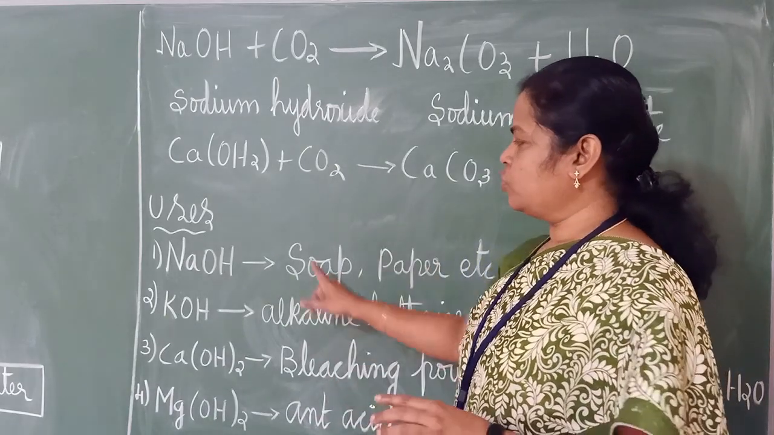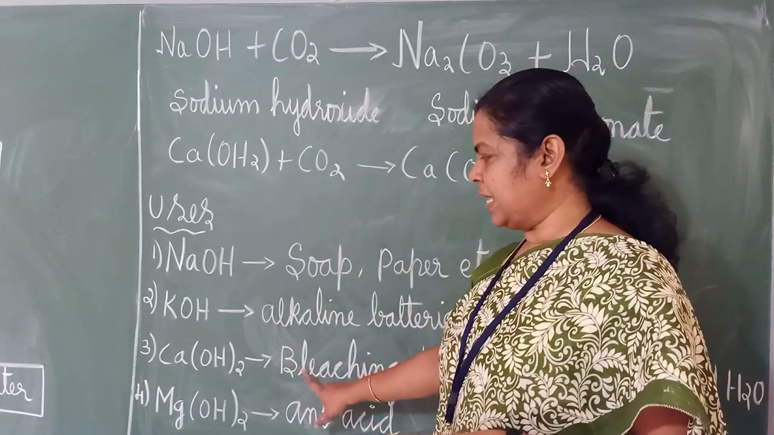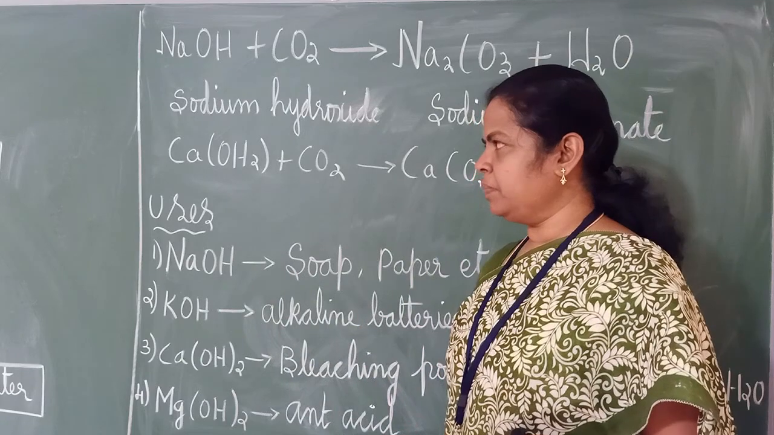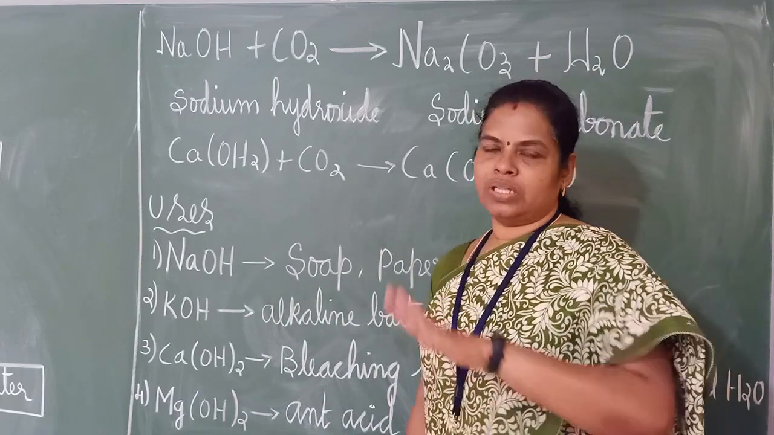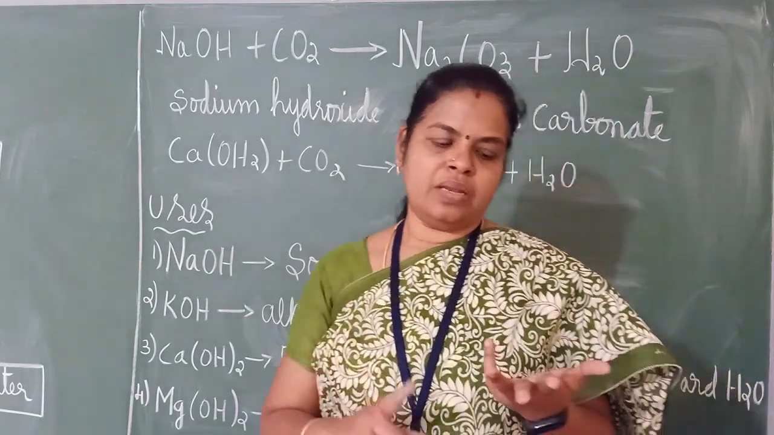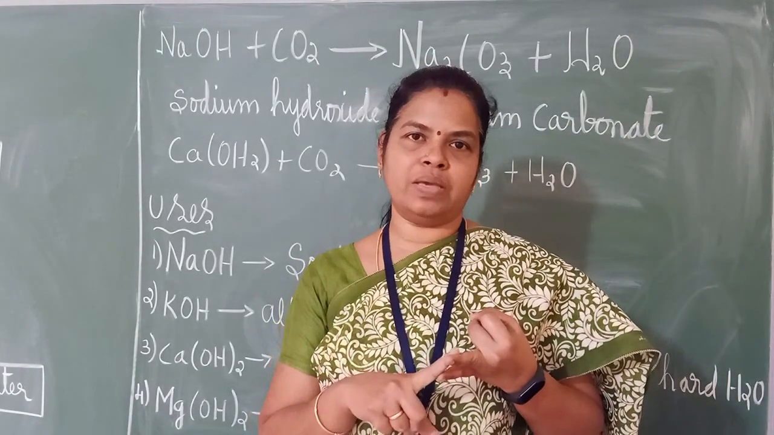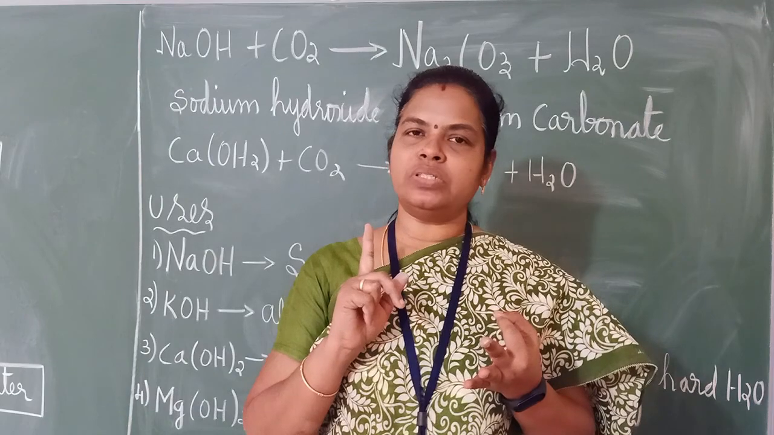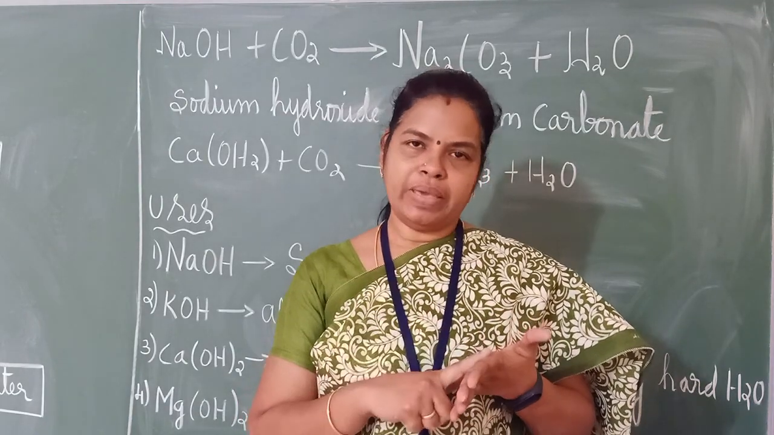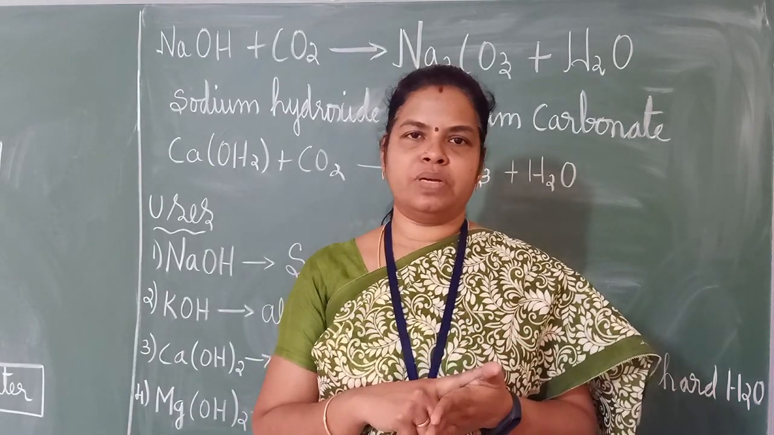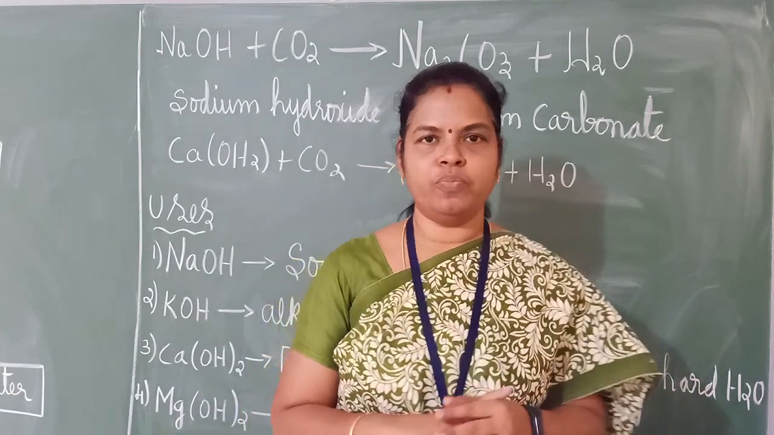So, uses: sodium hydroxide, potassium hydroxide, calcium hydroxide and magnesium hydroxide. So, what are the things we have covered today? In bases, we have studied about definition, strong bases, weak bases, then the physical properties, chemical properties and uses. By this, we will come to an end of bases, okay?